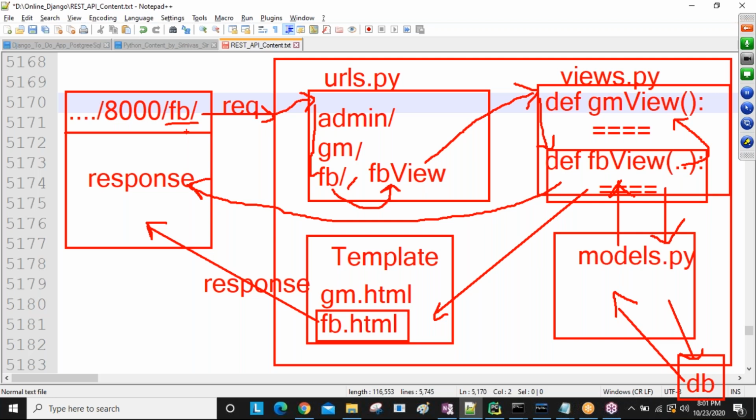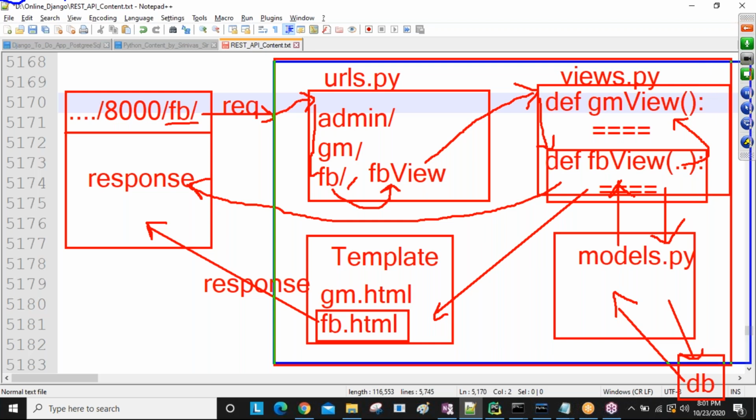So now I'm going to give the overview again. I developed one Django project, guys. Now this is my Django project. After developing the Django project, I have some URLs. Those URLs I'm going to execute from the browser. That is the first point.